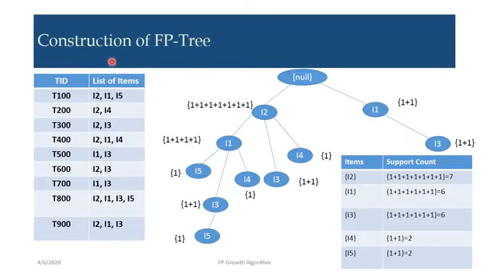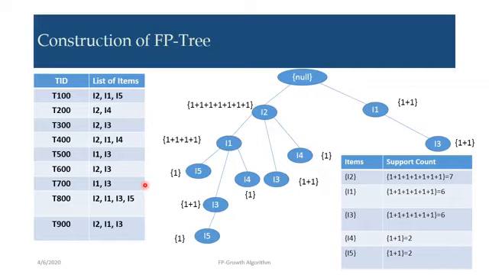Next is construction of the FP tree. It is very important. Here we will use the newly generated data set, or arranged transactions data set. Every transaction from T100 to T900 is arranged according to descending support count order. Now we will start the construction of the FP tree.